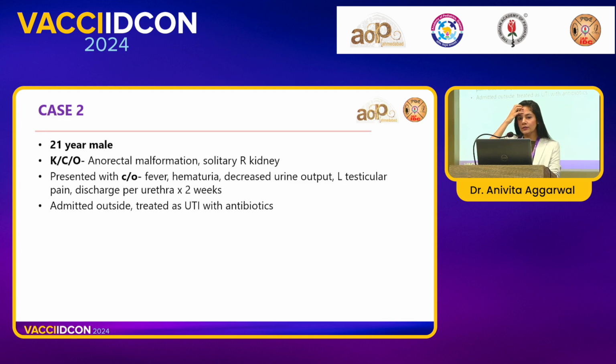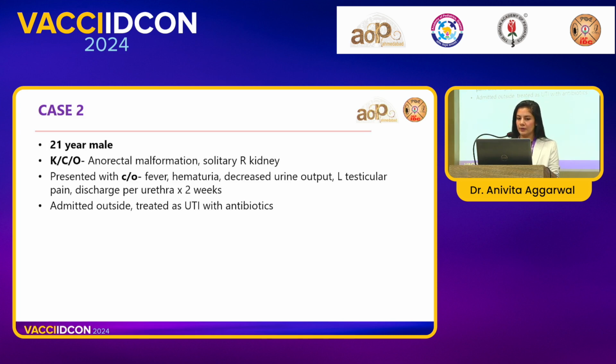Now I take us to this case 2. This is a patient that I saw in my first year of residency. He was a 21-year-old, very shy male. He had some anorectal malformation and he had a solitary kidney. He presented to the emergency with fever for a few days, hematuria, and decreased urine output. He also had left side testicular pain, which he was very shy to show to me.